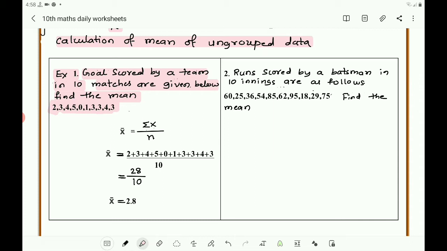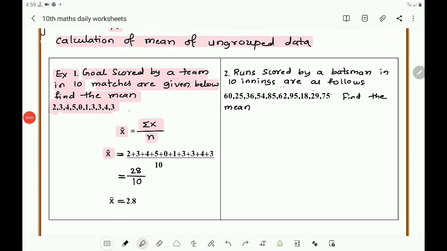So you know that it is ungrouped data. Only raw data are given. It is not classified or grouped data. So you write the formula x bar equals summation of x by n, sigma x by n.